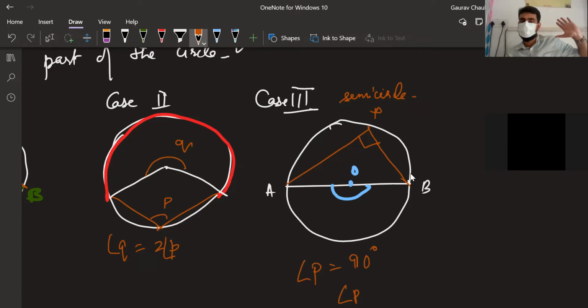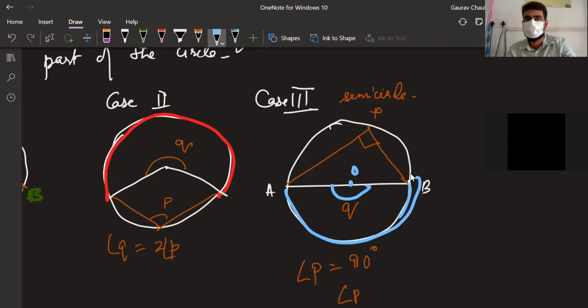Basically, angle P is again equal. This is Q, right? Not this. Which arc are we taking? This arc we are taking. So this is Q, so Q is equal to 180 degrees. So P is equal to 90. Good with that? Where we are right now? Okay, that's our next theorem.